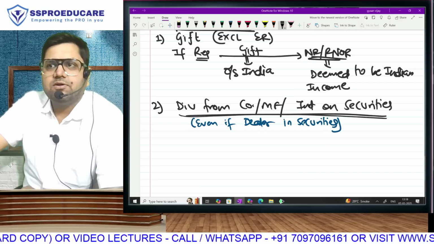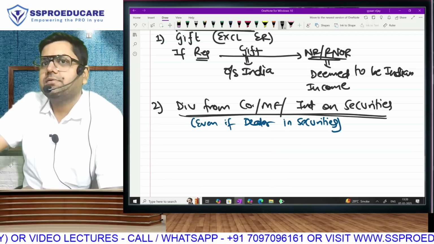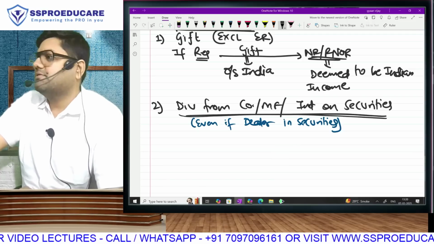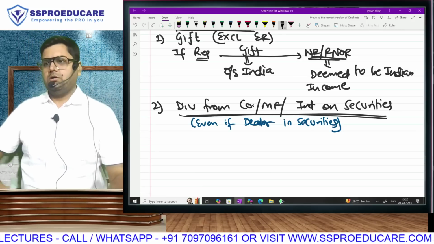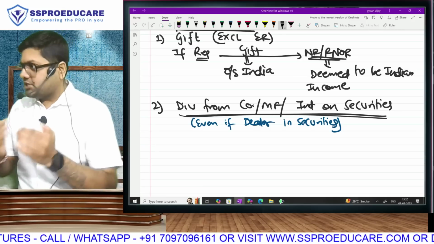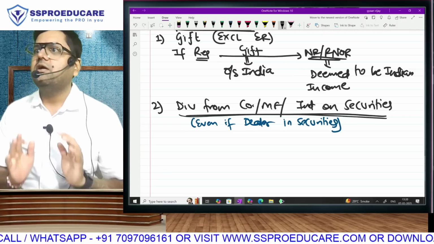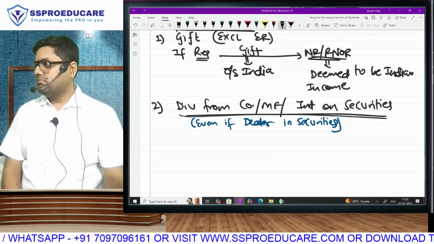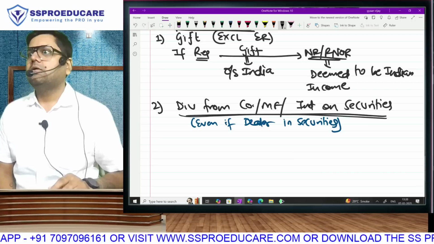Sir, if I am a dealer in securities, I am doing buying and selling of securities. So it looks like dividend is earned from my stock in trade. Let's put it under PGBP. No. The profit on sale of securities is my PGBP. Dividend comes while holding the security. It will be considered as side income. In case you have any confusion, we make it clear.